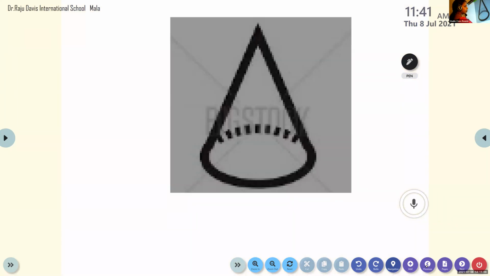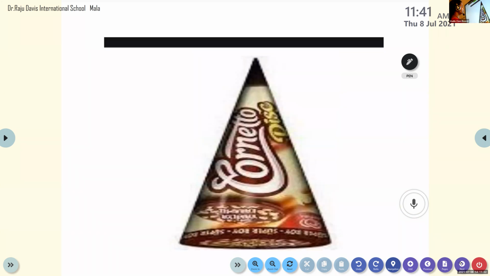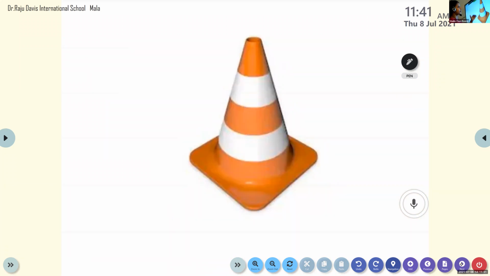See? You can see this toy. Do you have this? You may be seeing it in LKG classes, no? This is having the shape of a cone. Then another one, see? Ice cream, no? Ice cream cone. Ice cream cone having the shape of a cone. See, this also having the shape of a cone.